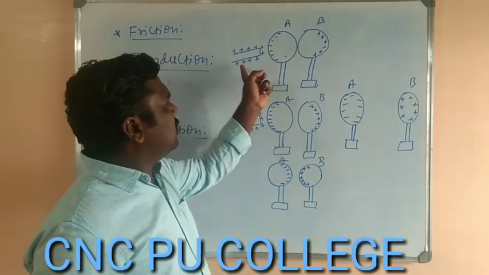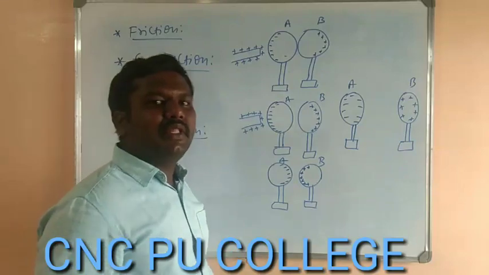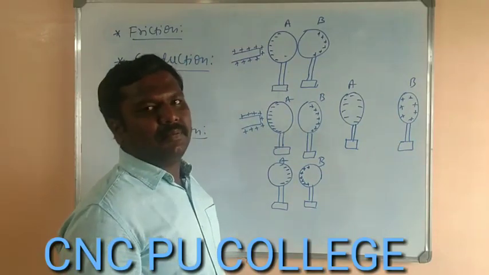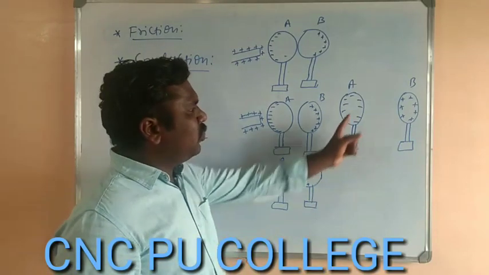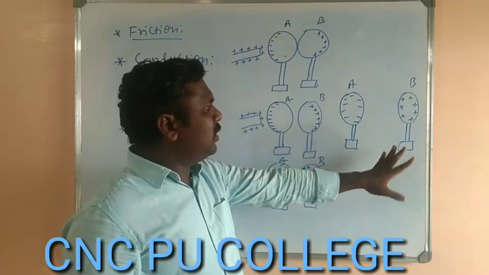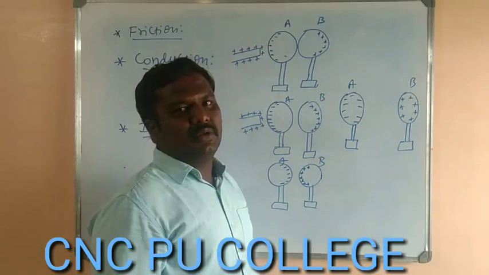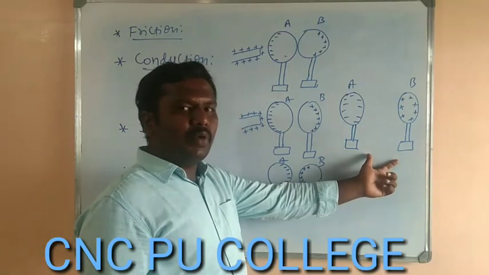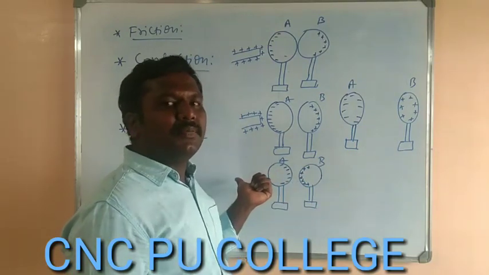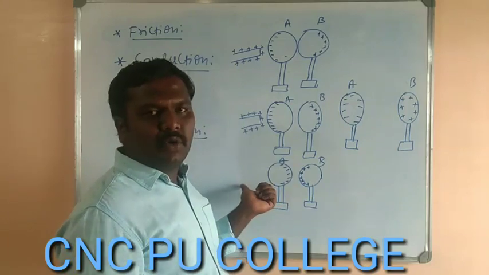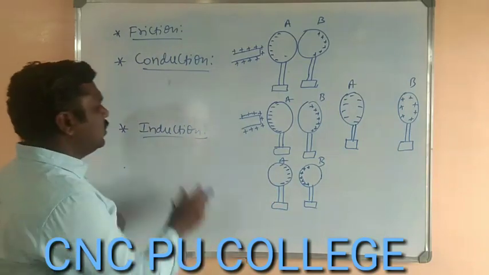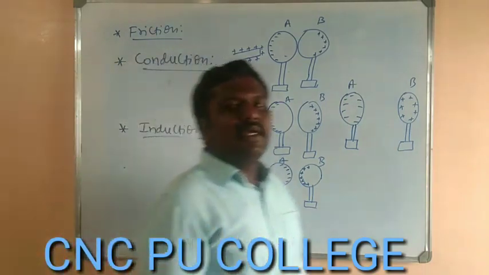Here, there was no physical contact between the charged body and the spheres. Still, we made one sphere negatively charged and the other positively charged. That means we are charging a body without any physical contact. This method of charging a body without any physical contact is called charging by the method of induction.